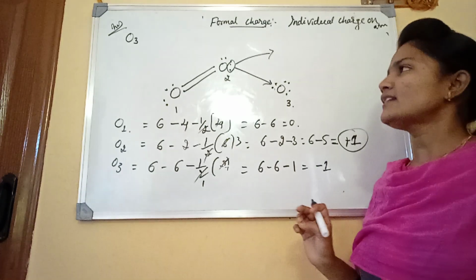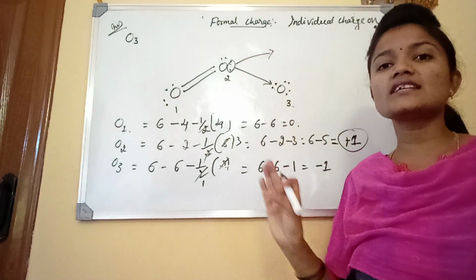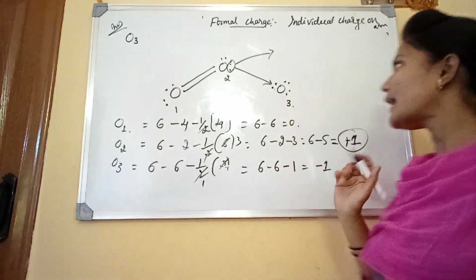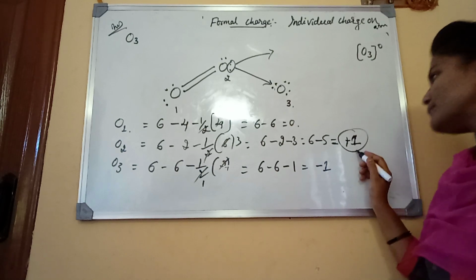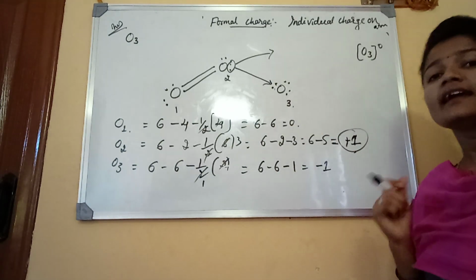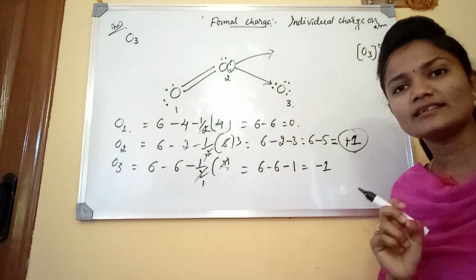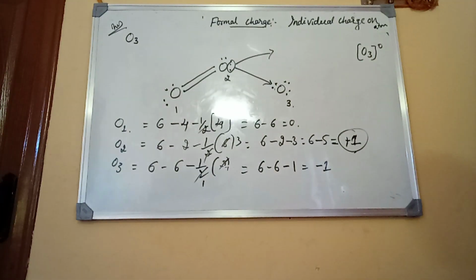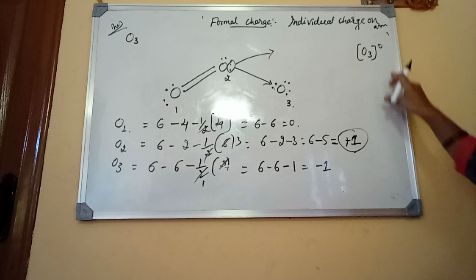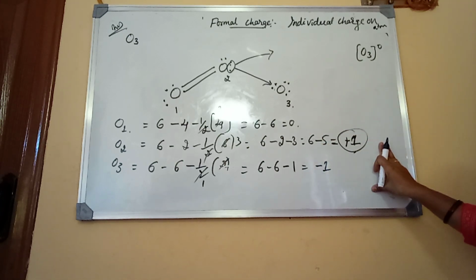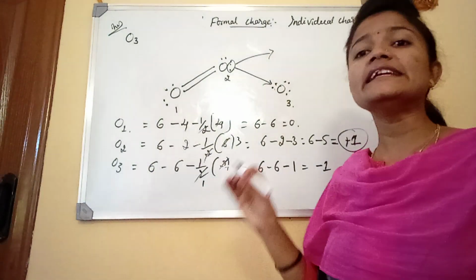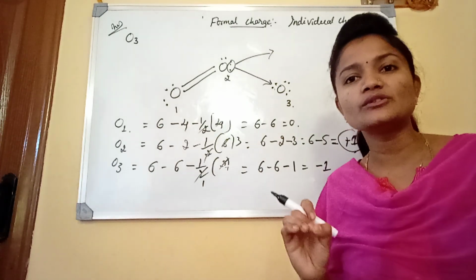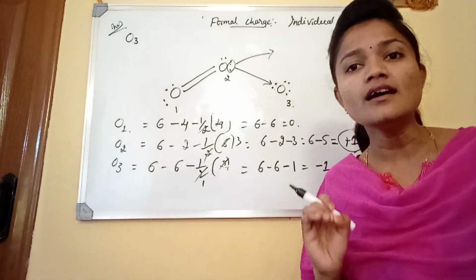Get it? Then what about the whole charge on the O3 molecule? I told you that it is 0. Ma'am, here there is +1, -1, and 0, how do we consider the whole charge as 0? Then we are going to add up all the formal charges. That would be equal to the final charge on the molecule. That means add up all the formal charges on each atom, that would be equal to the whole charge on the molecule.